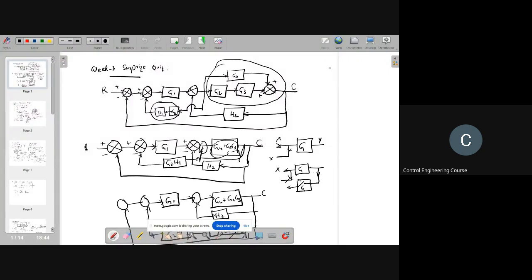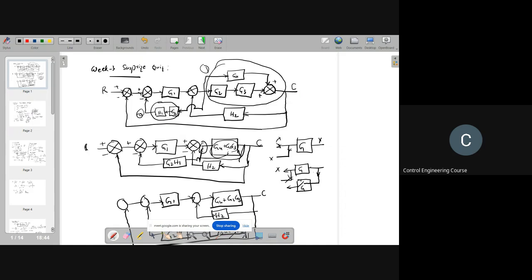Okay. This is how to solve this equation and this block diagram. We are having two blocks. This first part we can solve, and this one you can solve, right? Just multiply these two, and here there are two multiplications followed by a sum. So this will be G4 plus G2 G3, and this is G2 H1, right?